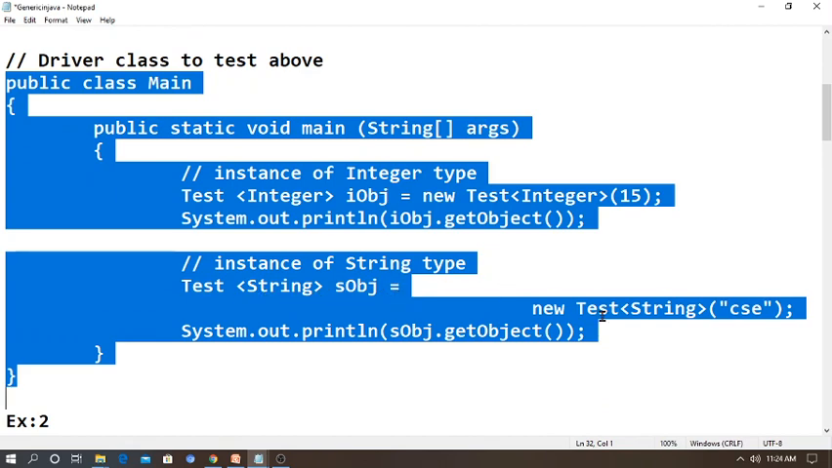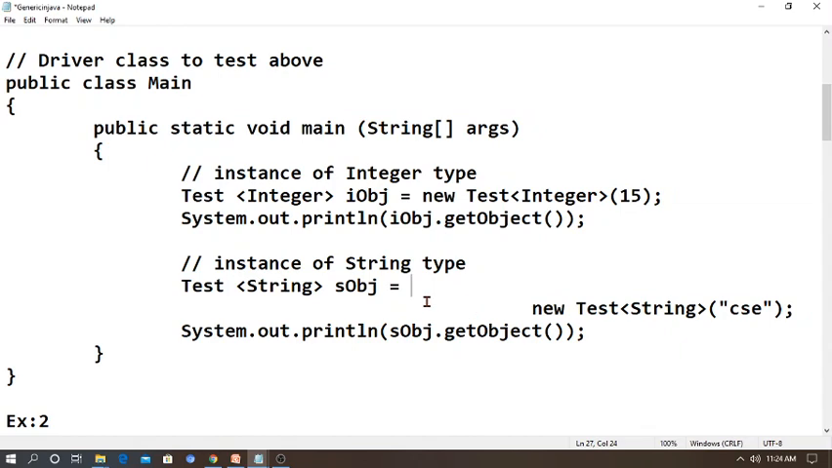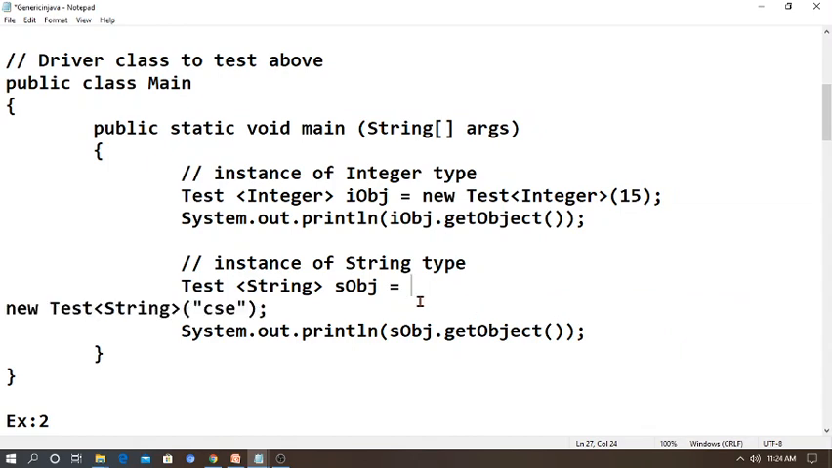Say S object is equal to new string of... So there will be small new string of CSE. So that means, whenever you follow the above syntax and generic class, what happens? The string value CSE will be assigned to S object. Then I want to print the values.